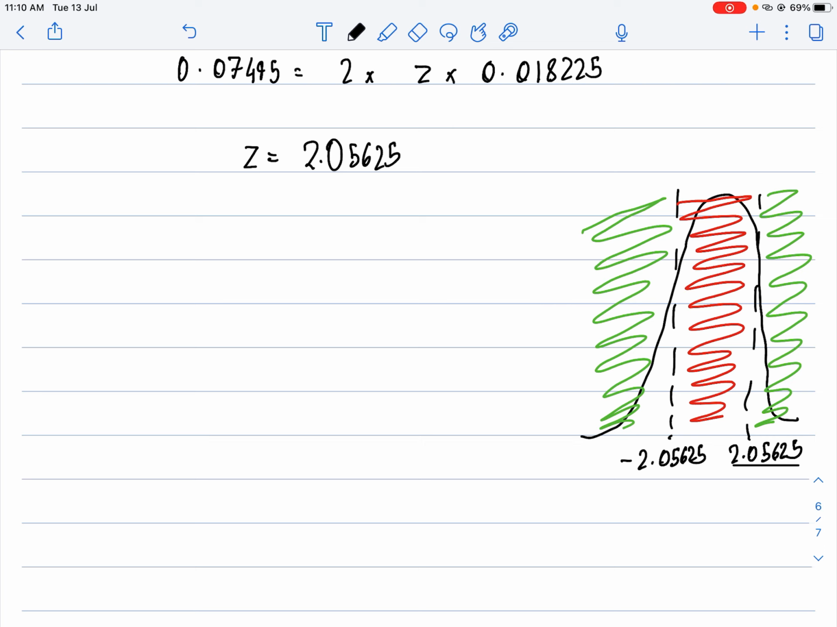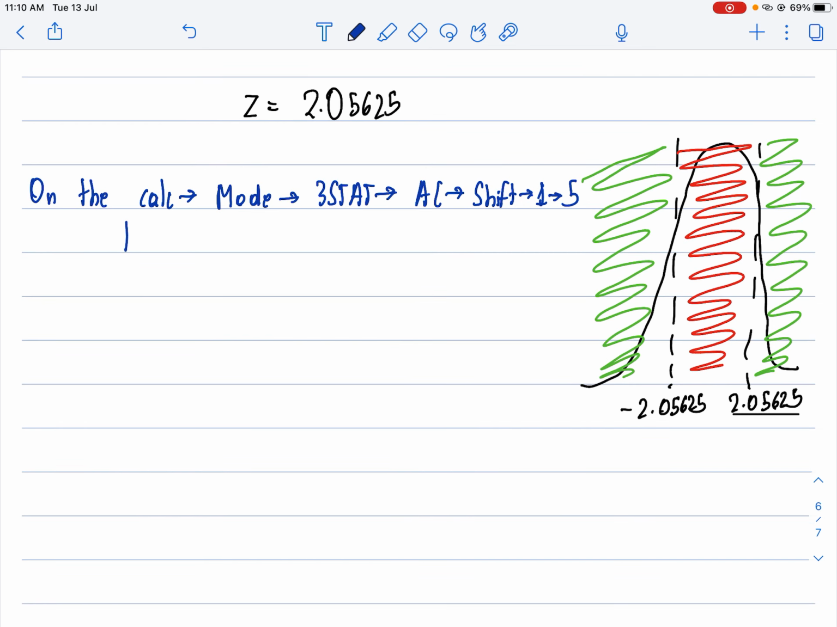So with that I can simply use my calculator. On the calculator, what you can simply do is go on mode. When you go on mode, you go on 3 where stat is written. Then you click on AC. Then click on shift, and then shift 1, and then you click on 5. Then you'll get 1 P, 2 Q, 3 R and 4 T.